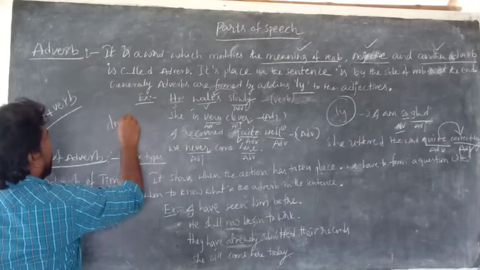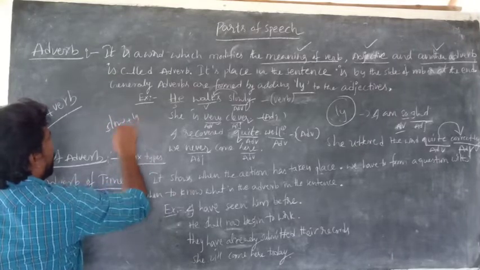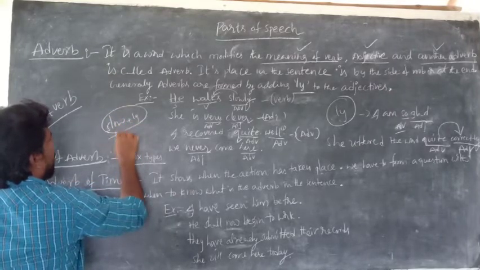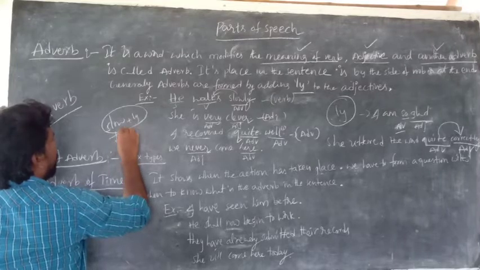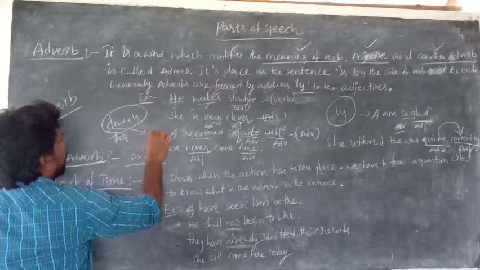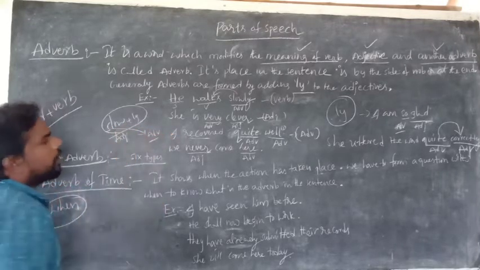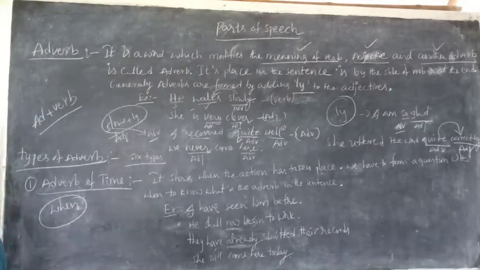And here slow is the adjective. After adding ly, it becomes what? Adverb. Slow is the adjective. After adding ly, it's slowly, an adverb. Correct. That is also correct. Adjective after adding ly becomes an adverb. So this is the adverb. Is it clear?